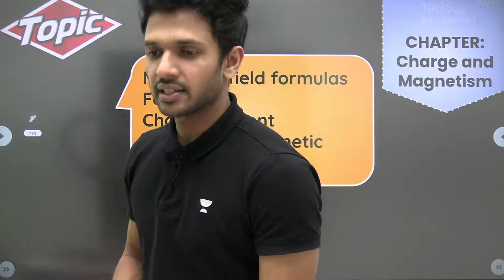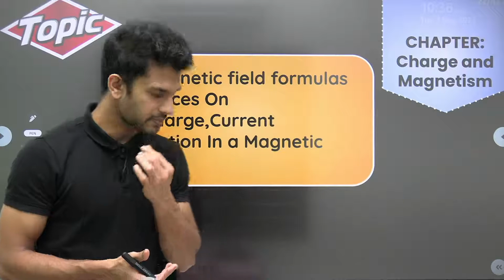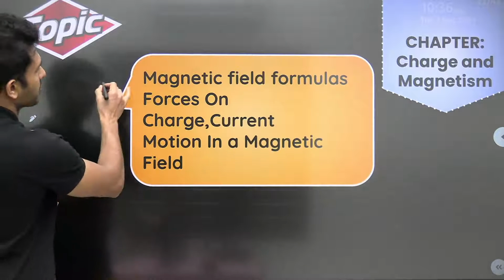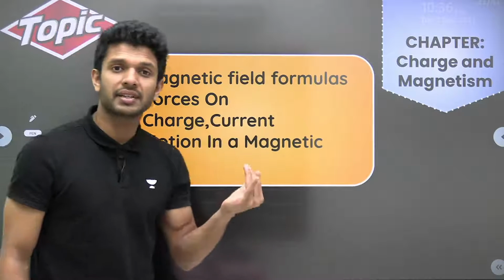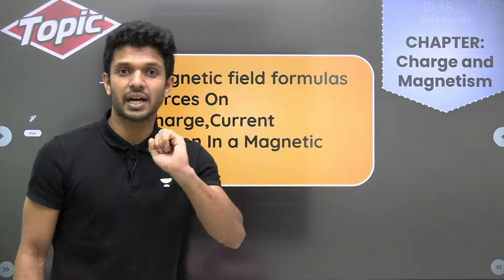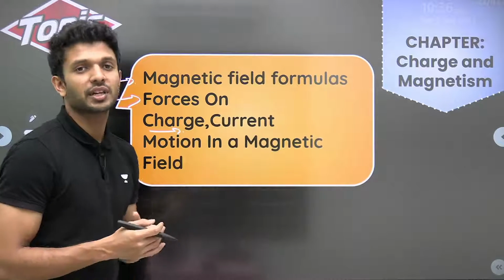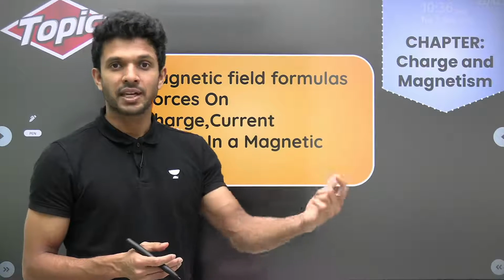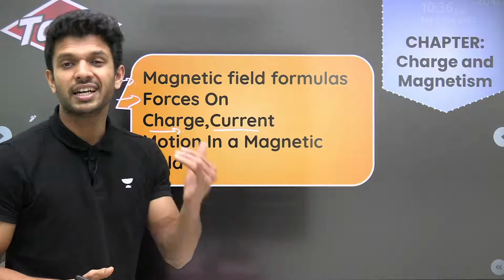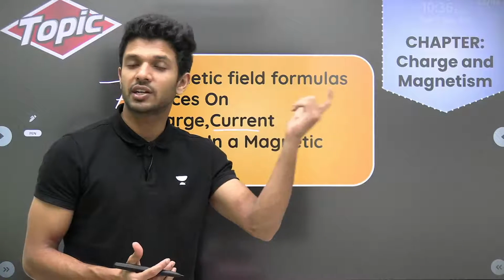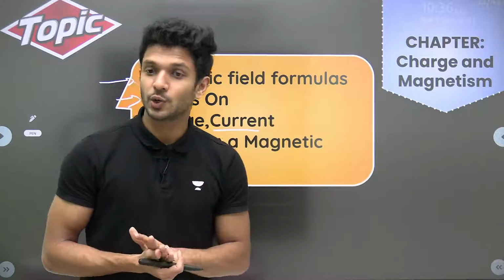So let's go to our next chapter, right? Charges and magnetism. When we get into this particular chapter, the chapter starts with the force experienced by the charges. What is the equation of force experienced by a charge in a magnetic field? QV cross B. Similarly, the force experienced by a current carrying conductor, that is I into L cross B. Different kinds of questions we can expect from there. So don't miss it.